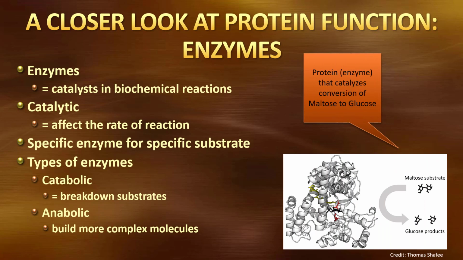Here we see a picture of an enzyme. This is an enzyme that catalyzes the conversion of maltose to glucose. So it breaks maltose, which is a disaccharide, into its component glucose monomers.